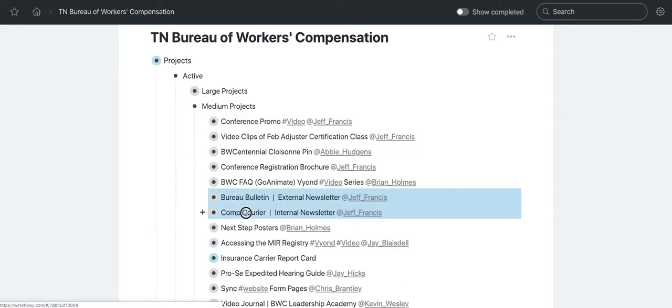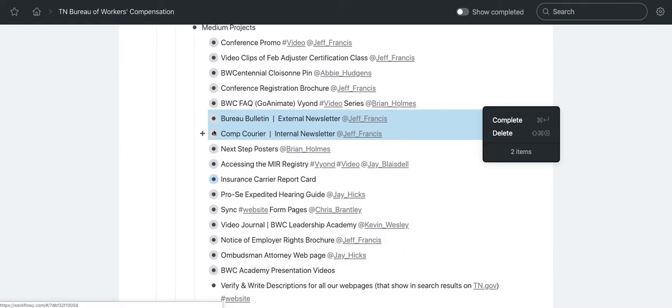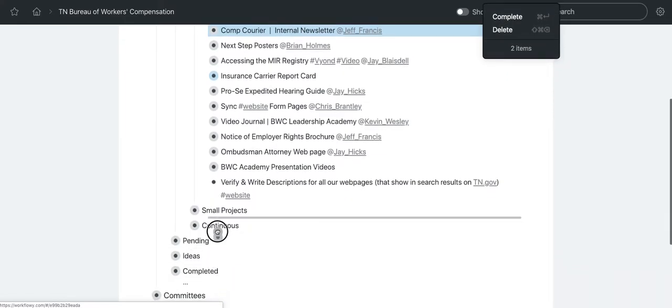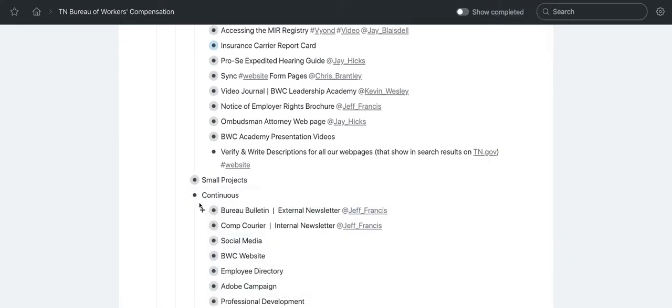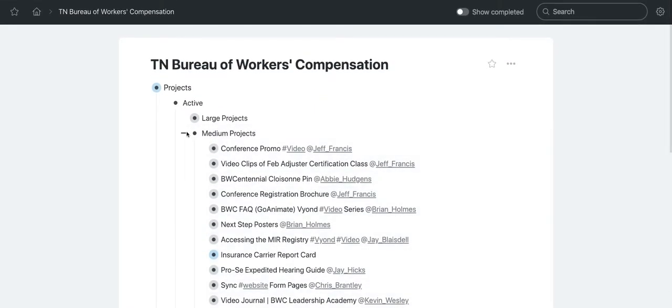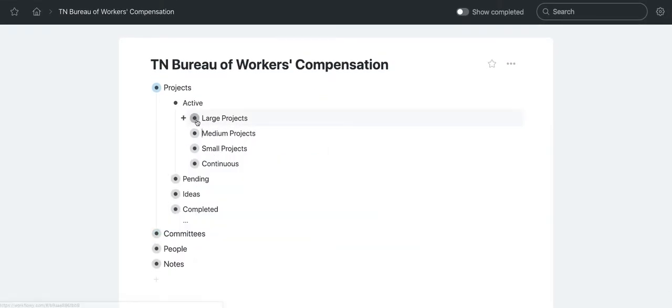So in WorkFlowy, just highlight them, grab it by the bullet, drag down, and plop it in. There we go. Thank you for helping me fix that, making me improve my efficiency. Okay, but that's basically it.